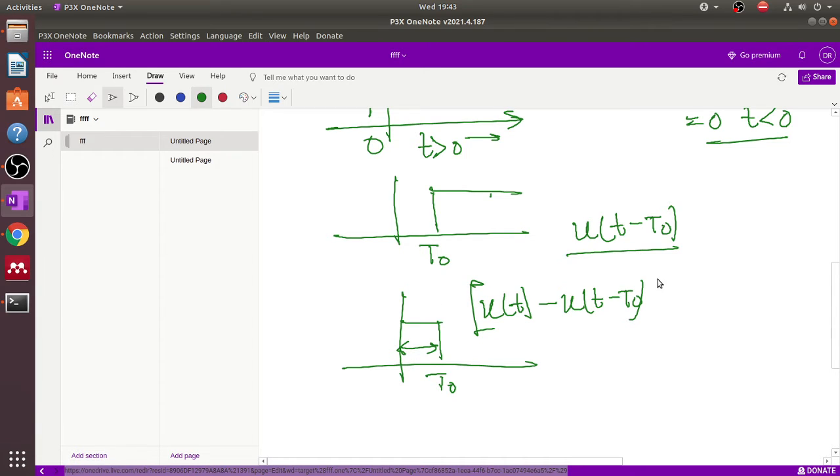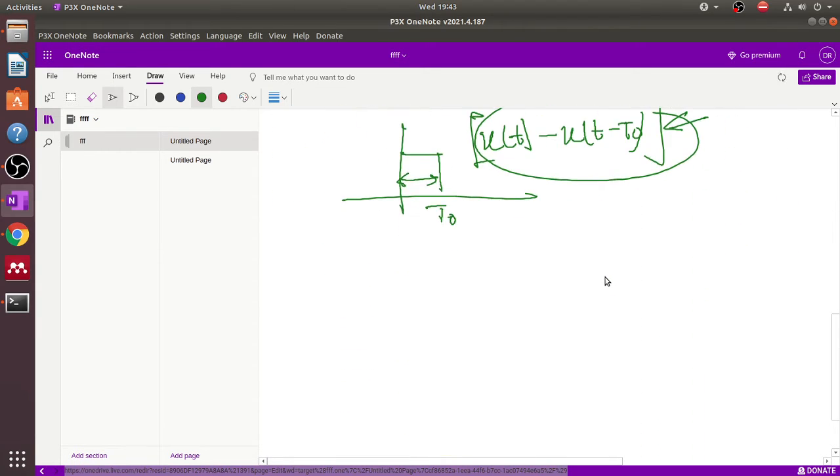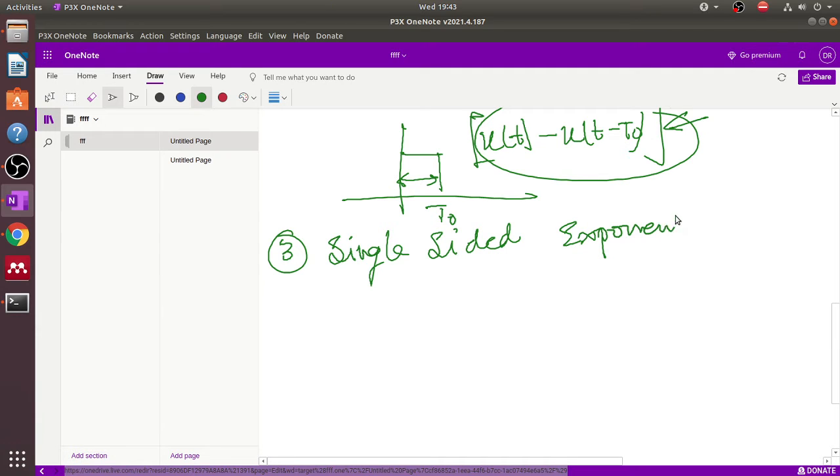So that's why we create one pulse signal, and this is a mathematical equation of this pulse signal. Okay, this is very, very important. Please note down. Third one is very important, which is called single-sided exponential function. Okay, this is very important